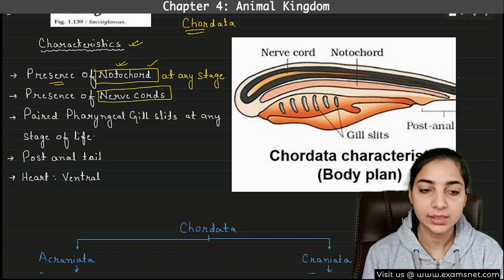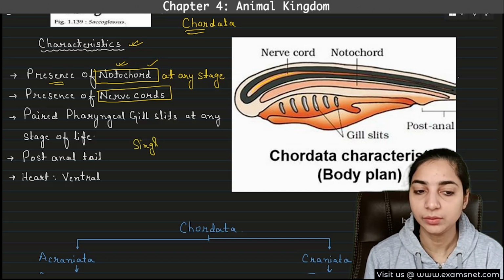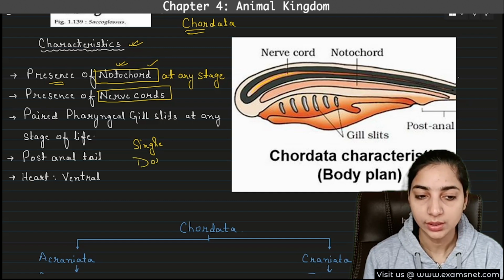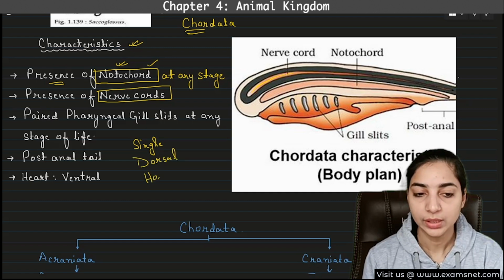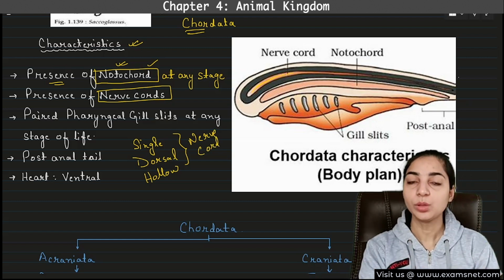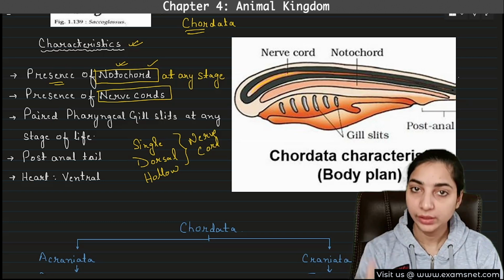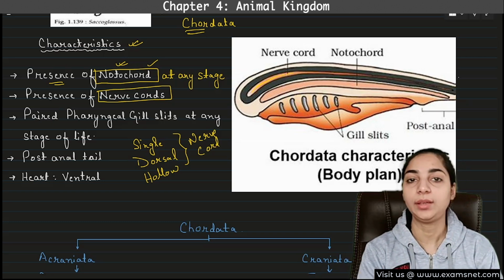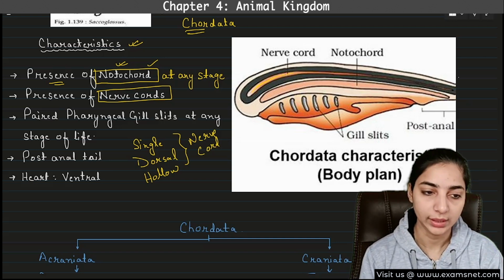In the chordates, the nerve cord is single, dorsal, that means at the back side, and hollow. Whereas in the non-chordates, they had double nerve cords, ventral and solid. So all the characteristics were different in the non-chordates.